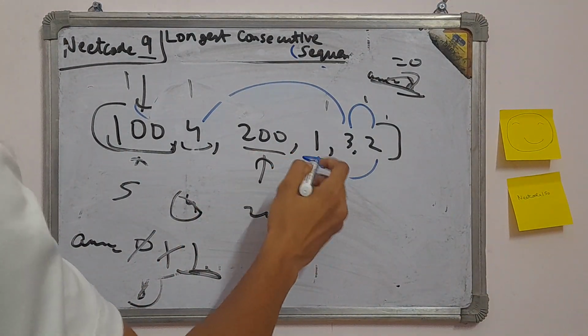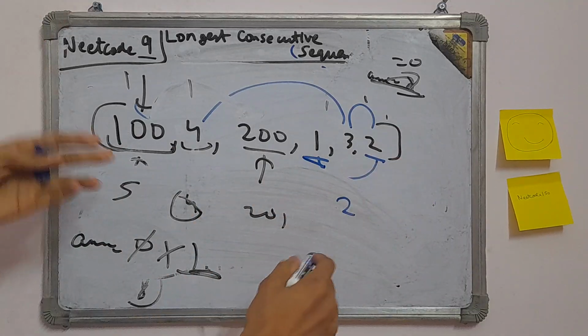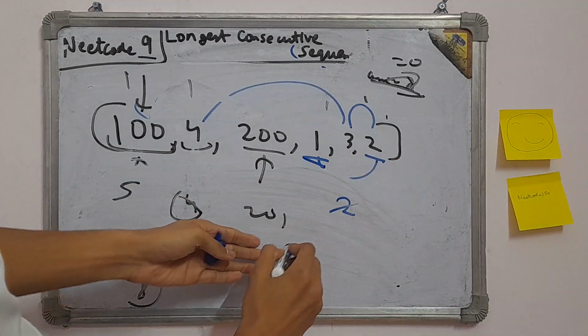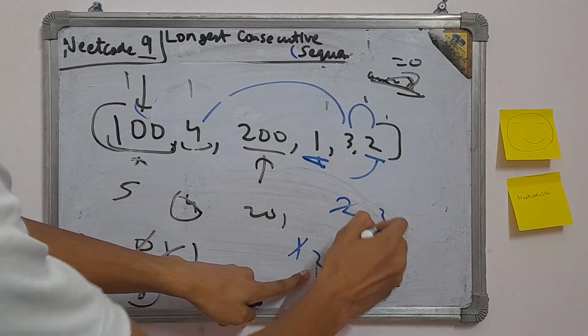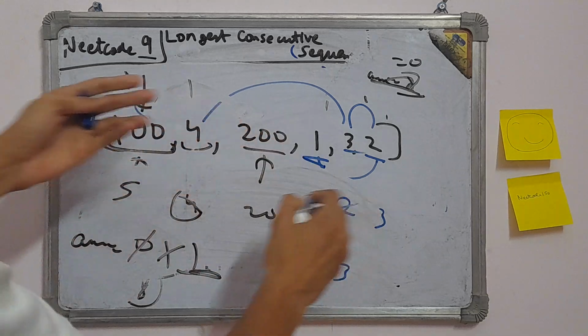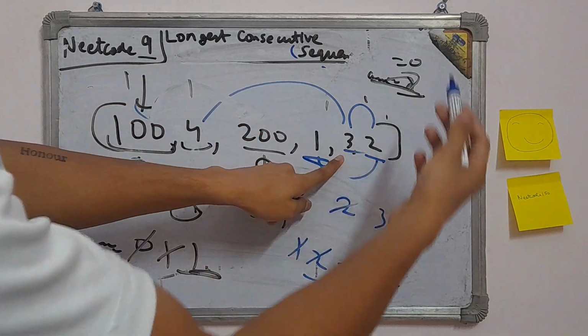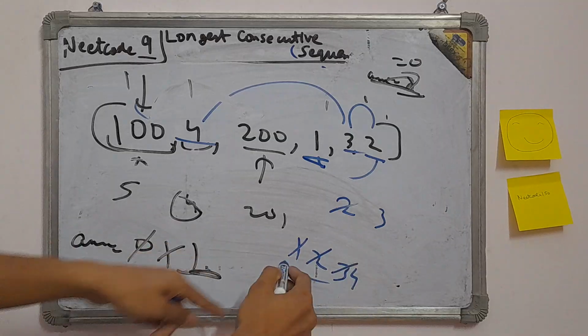Now for 1, we have to find, is there any 2? One full loop, we found 2. So 2 is here. So update: the length was 1 before, now the length is 2. And now we have 2, so find 3. Is 3 here or not? 3 is here. So now the length is 3, because 1 to 3 we have seen so far. Now we check, is 4 there? So we do one loop again, we found 4. So length 4 we have seen so far.